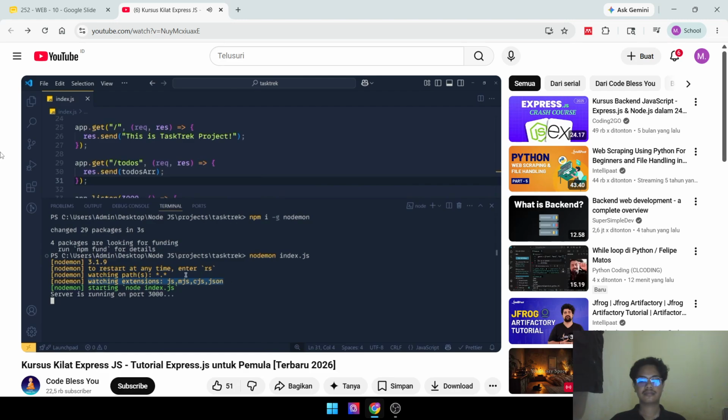So any file which has these types of extensions, nodemon is constantly watching those files, and if something changes in those files, it will restart our application. And at the end, see, nodemon is also running the command node index.js. So by using nodemon, we don't have to restart our application. It will automatically restart when we change something in those files with those extensions.